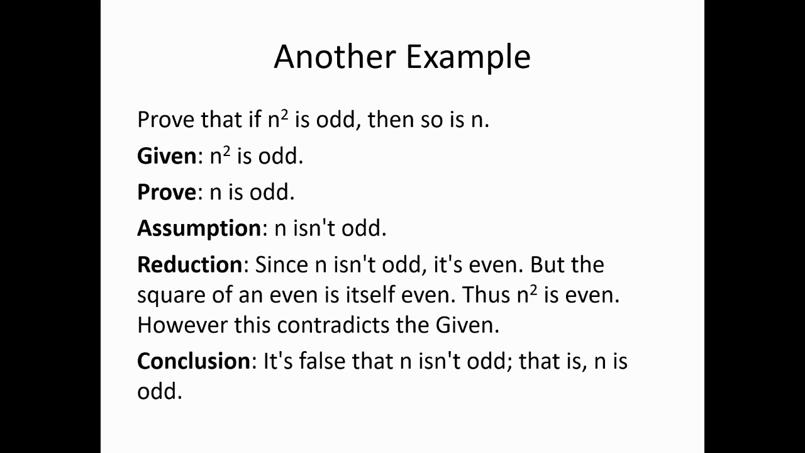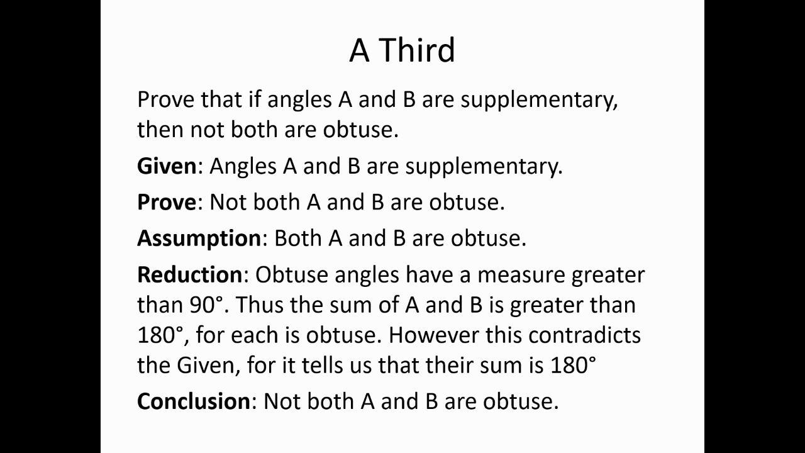Okay, so we've said that n isn't odd in the assumption. So if it isn't odd, it's even, of course. But what do we know about the square of an even? If you square an even number, of course you get another even number. So it follows now that n squared is even. Oh, but that contradicts the given because the given says that n squared is odd. So the assumption leads to a contradiction. And what does that mean about the assumption? It's false. True statements can't lead to contradictions. So it's false that n isn't odd, which means that it is.